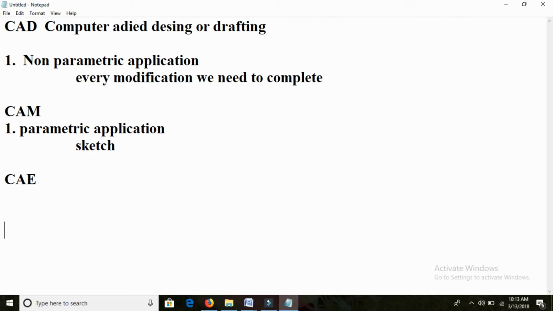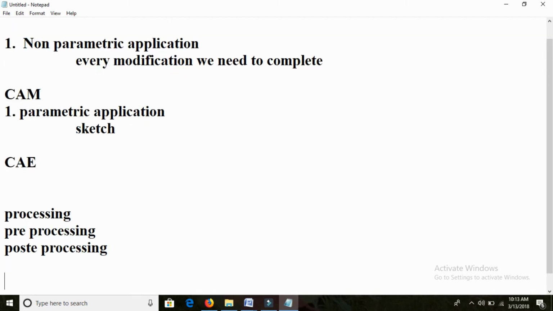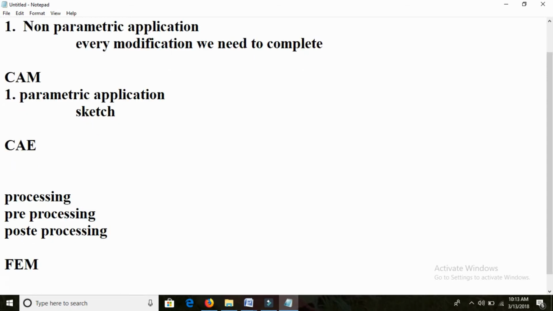Suppose you are in civil. Then we need to know the meaning of processing, the meaning of pre-processing, and the meaning of post-processing. These are the things we need to understand. And if we are talking about the mechanical side, we have FEM and FEA. These are the concepts we need to know. If you know these concepts, then you can learn it. If you don't know these concepts, you can't learn it. This is the exact meaning.